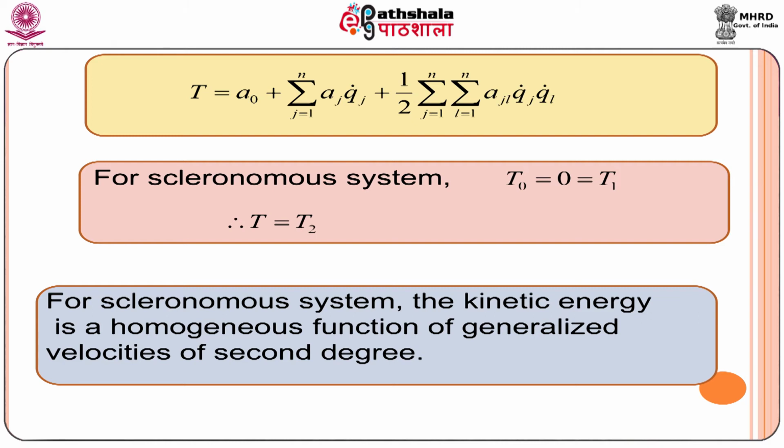One can say that for a scleronomic system, the kinetic energy is a homogeneous function of generalized velocities of second degree. Here, the product q_j dot into q_l dot is present. So one can say that kinetic energy is a homogeneous function of generalized velocities of second degree.